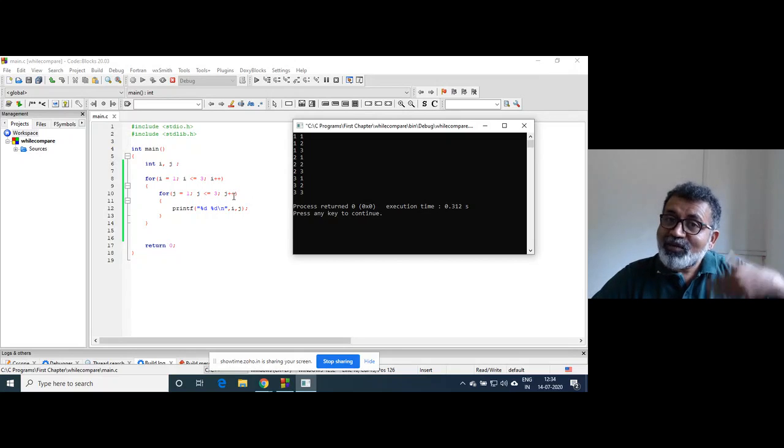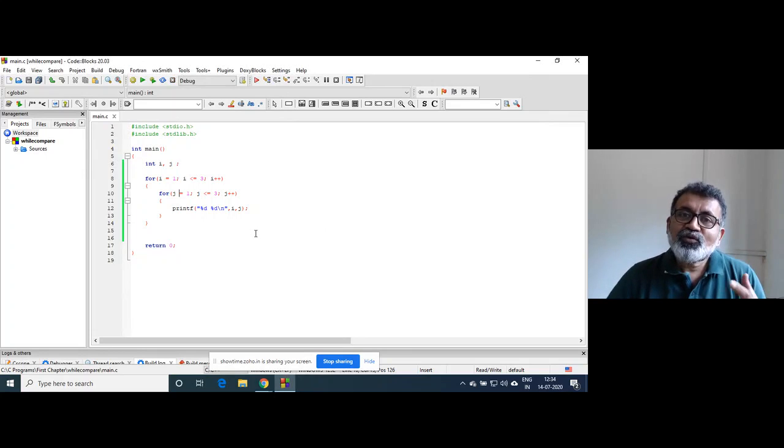When the value of j becomes 4, the condition becomes false, so it leaves the inner loop, but it is still inside the outer loop. Now the value of i will become 3. The condition is true, so it goes inside, and again the value of j will be 1. So it will be executed for j equal to 1, 2, 3. So that's why the output is 3 1, 3 2 and 3 3, right? So this is how the nesting of loops is done.